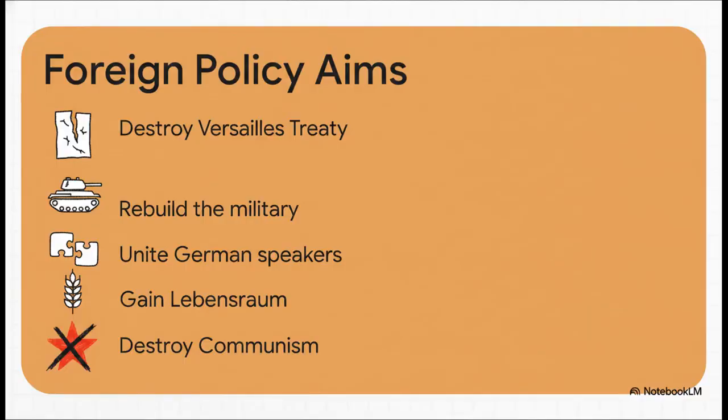So his grand plan, his bold foreign policy aims, were actually laid out super clearly right from the jump. Destroy the Treaty of Versailles, rebuild the military, which is known as rearmament, unite all German-speaking people into one greater Germany, grab that Lebensraum in the east, and completely crush communism, which he viewed as a massive threat. Now, achieving all of this meant he was absolutely going to have to break some serious international rules.